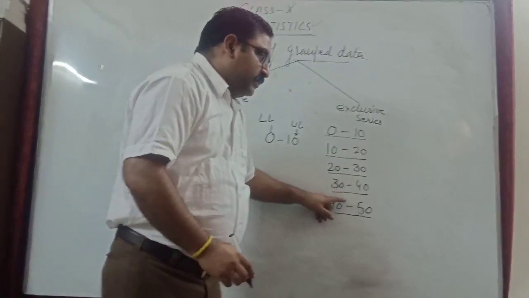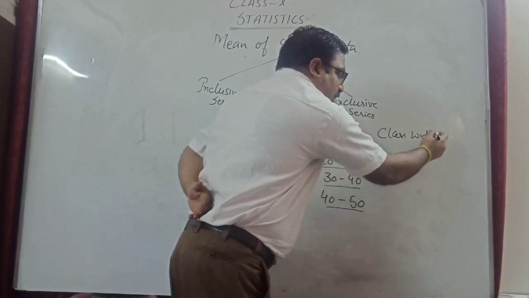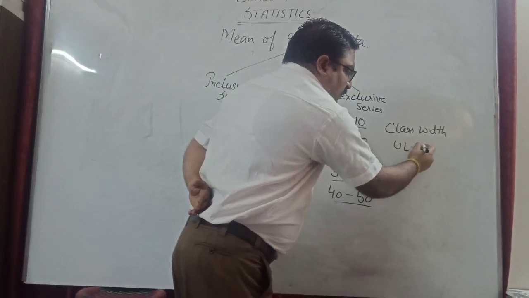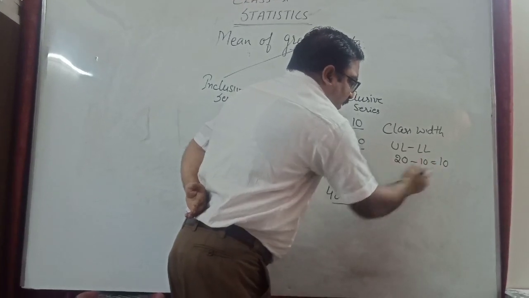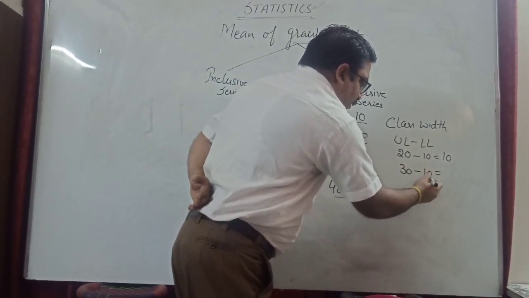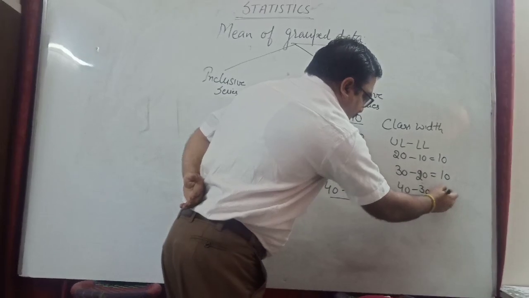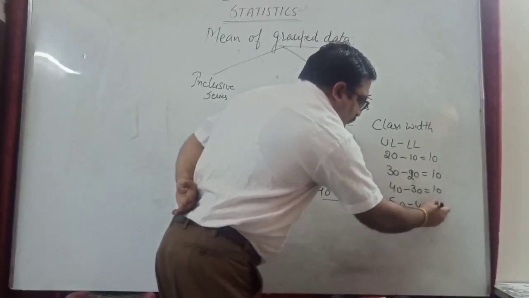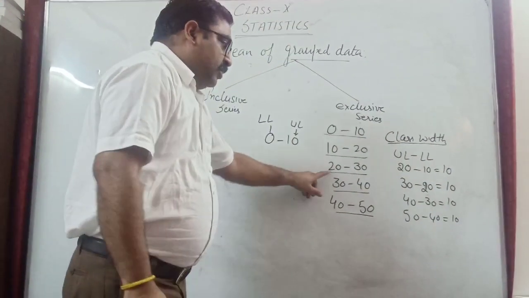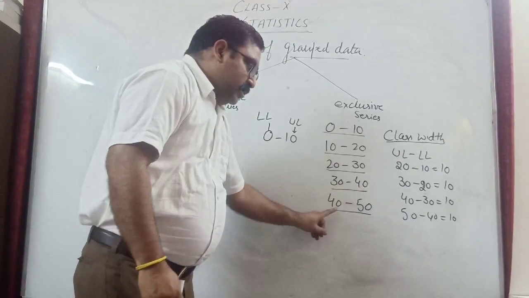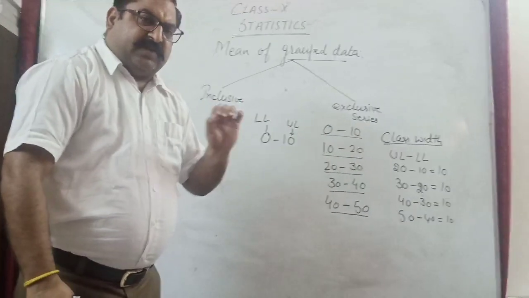These are called class intervals, and one more thing we call class width. Class width is always upper limit minus lower limit. Like here, 20 minus 10, that is 10. 30 minus 20, again 10. 40 minus 30, again 10. 50 minus 40, that is 10. So this is called class width. This is called the lower limit, this is called the upper limit, and the upper limit is always excluded. So this we must know.